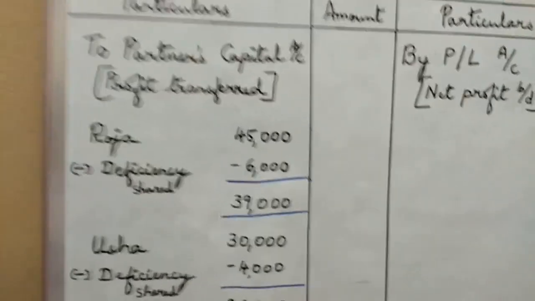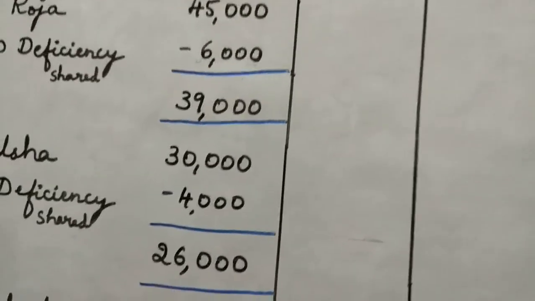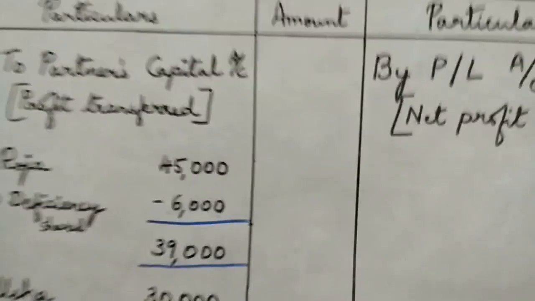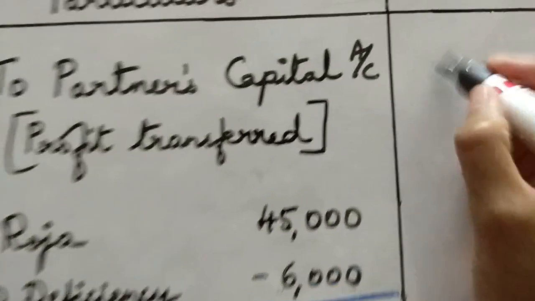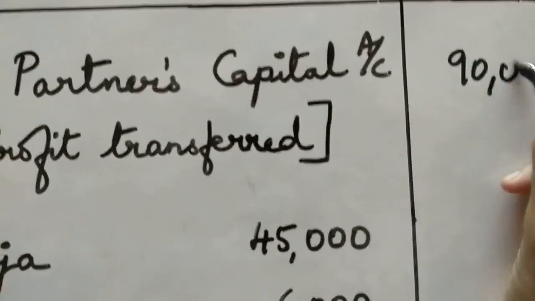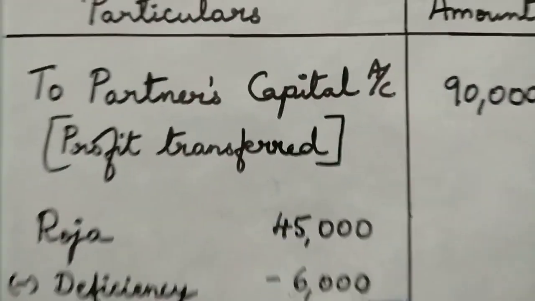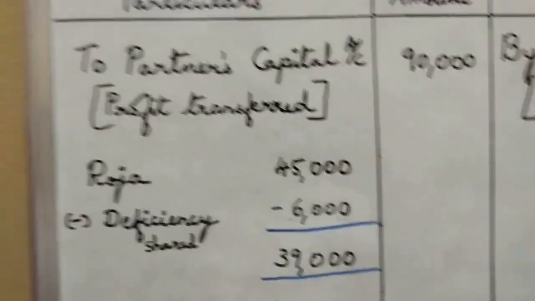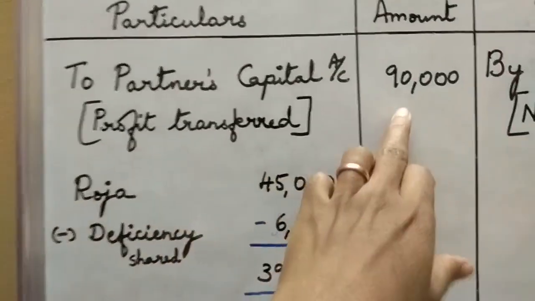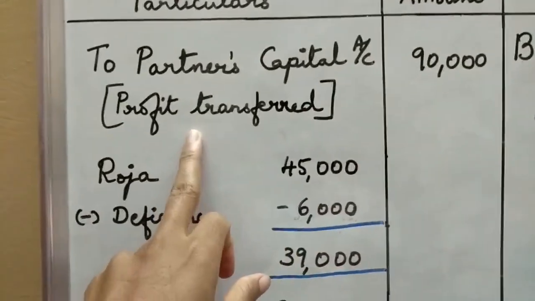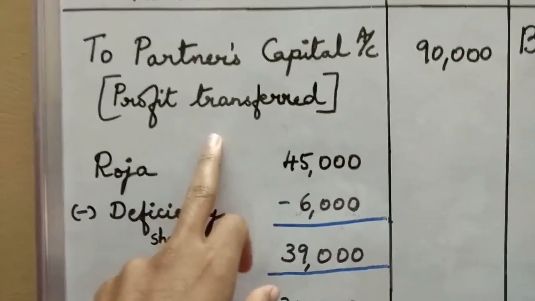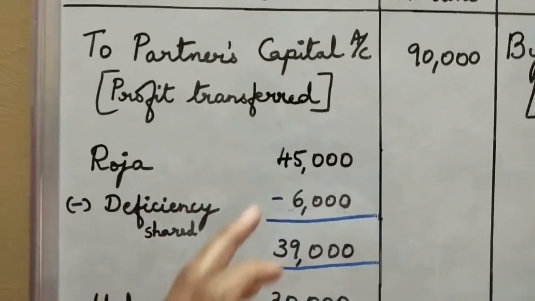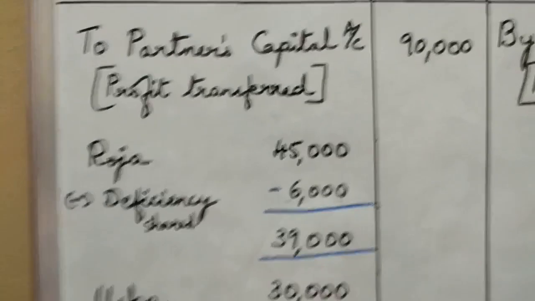The same 90,000 is going to be taken up and transferred to the concerned partners' capital accounts. There are no other items like interest on capital or commission or salary. So I'm just going to transfer the same 90,000 to the partners' capital accounts. And here, as we have the calculations, we are going to check how it is going to be transferred.